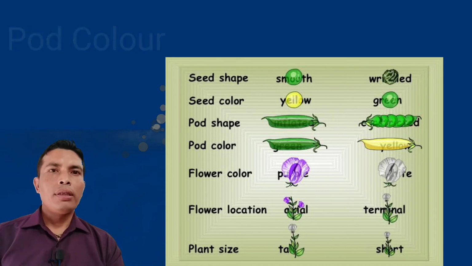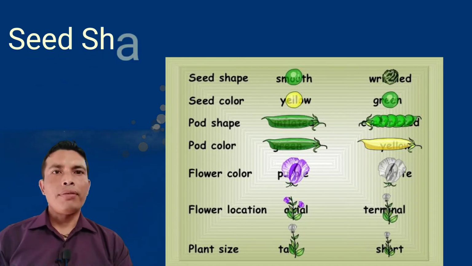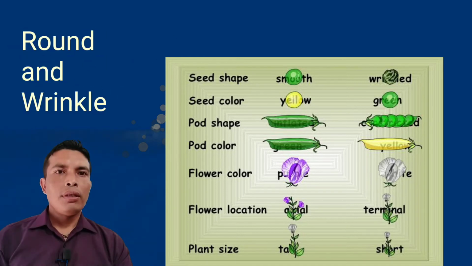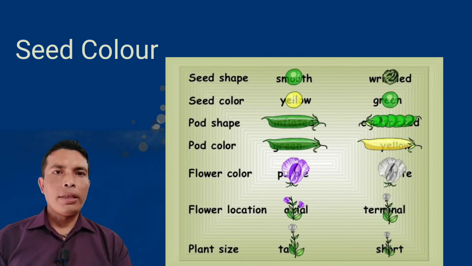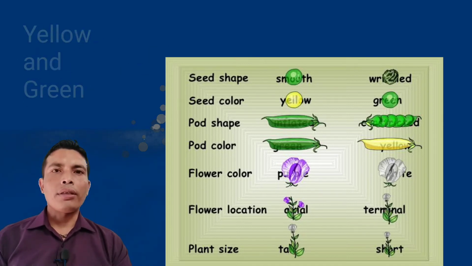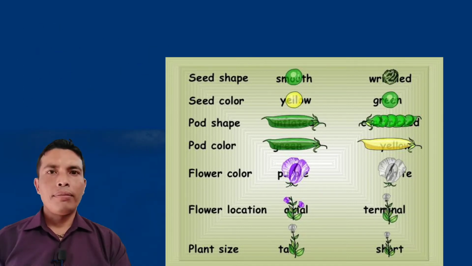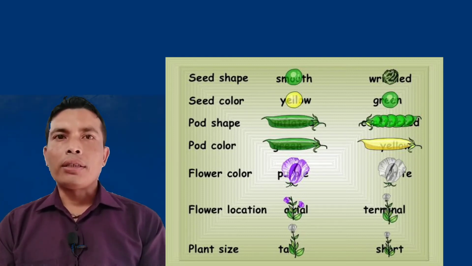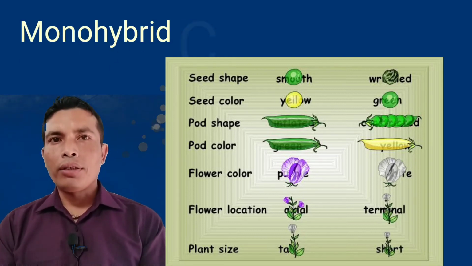Pod color, green and yellow. Seed shape, round and wrinkled. Seed color, yellow and green. Okay, these are the characters and the traits studied by Mendel. Now let us see how Mendel conducted his experiments on garden pea plants.